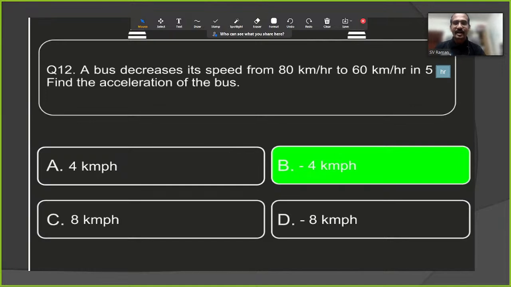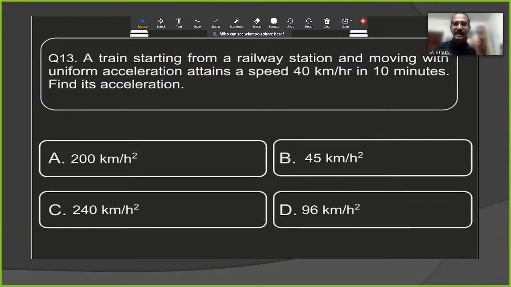Yes. Right answer is minus 4 kilometers per hour square. Next question.